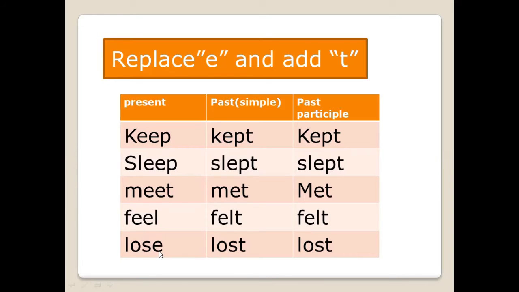Here is a special one. The ending letter is E. We replace E with T. We have to remove E and add T. We remove E, then add T. Lose, lost, lost.